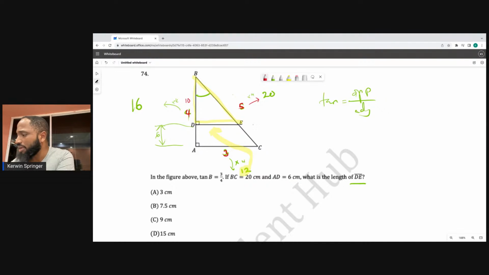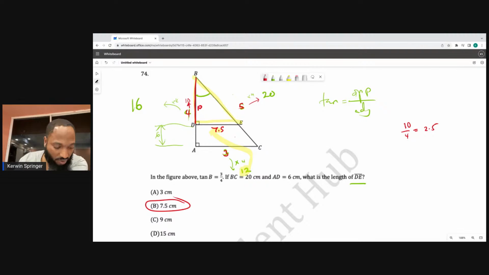So 12 divided by, so this is 4 to 10, meaning this side here is 10. And I need to get this to go from 3 in the same, so 4 divided by 10. Remember, I'm not really teaching it, I just go into the answer, so you might be able to follow everything. So 2.5. 3 by 2.5 is 7.5. There should be 7.5 centimeters. So 74 is none other than B.